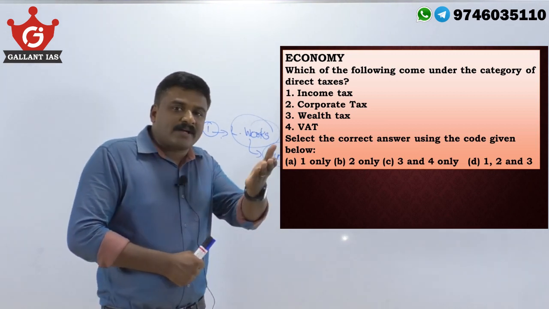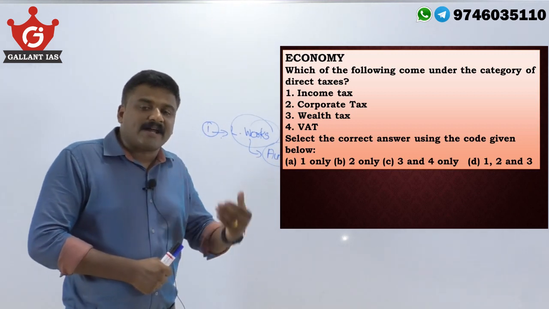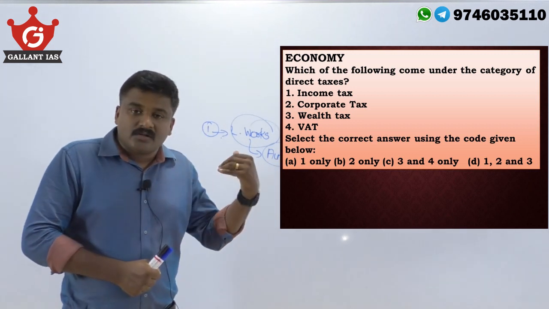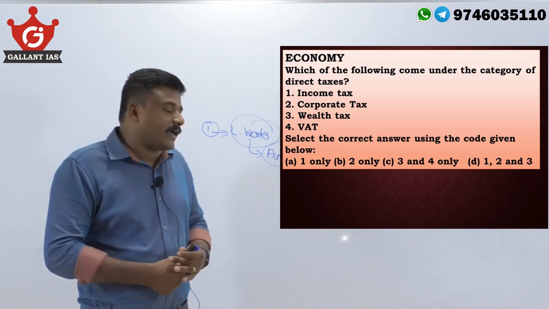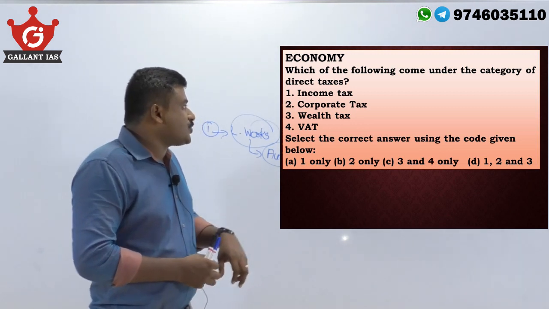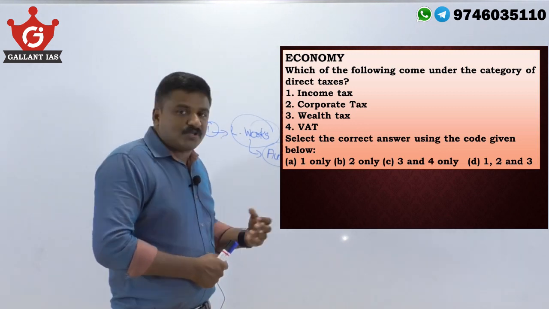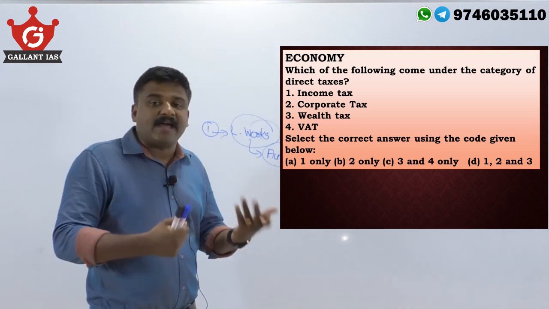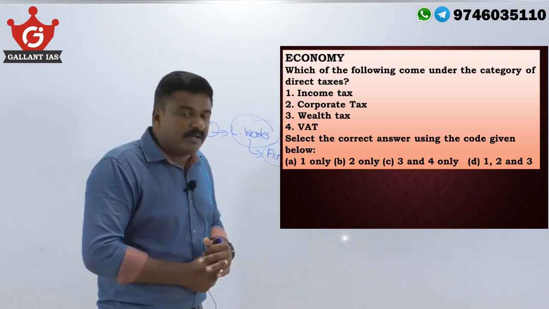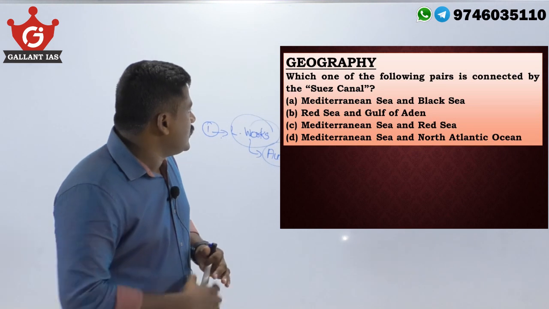Examples like service tax, sales tax, excise duty, and VAT are indirect taxes. So, direct and indirect taxes: income tax, corporate tax, and wealth tax are direct taxes. VAT is an indirect tax. Okay, your answer will be D, 1, 2, 3.